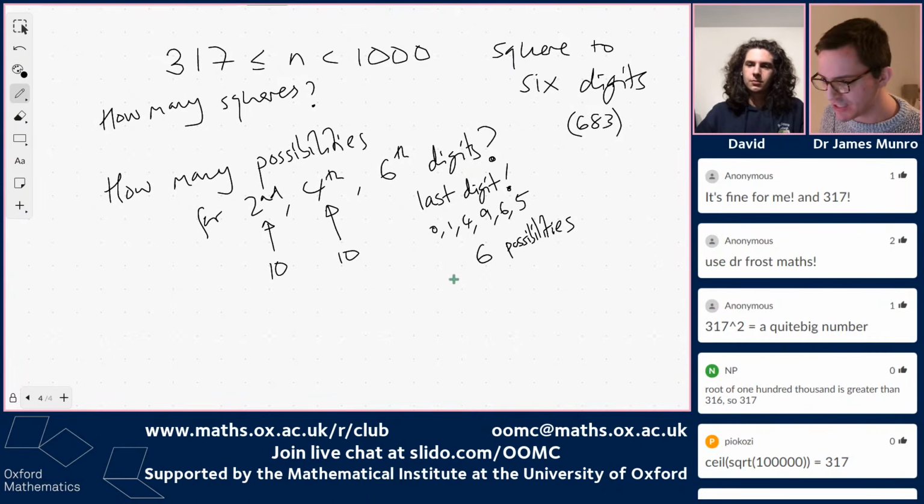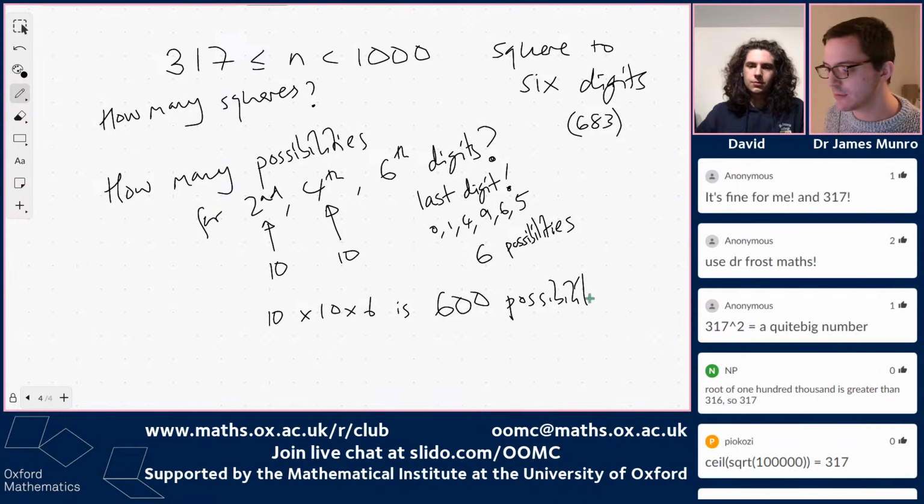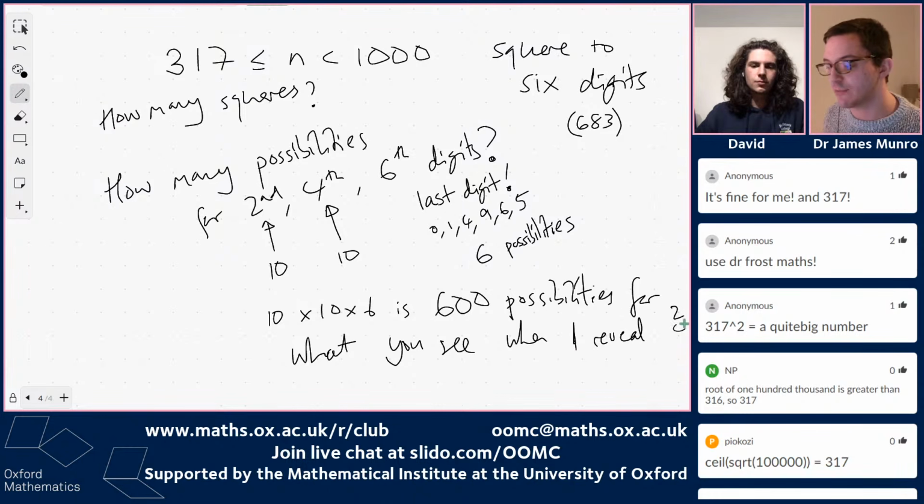Okay, so 6 possibilities there. And that means that overall, 10 times 10 times 6 is 600 possibilities for what you get, let's say what you see when I reveal the second, 4th, and 6th digits.